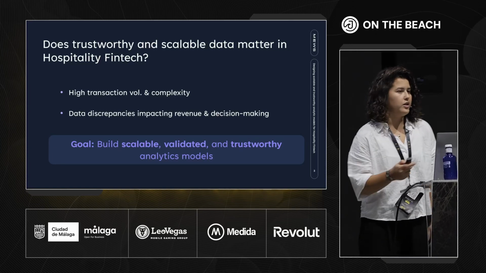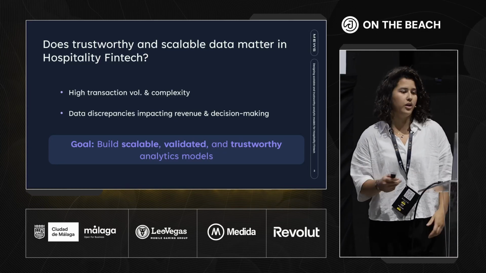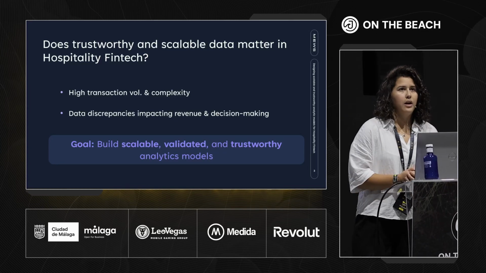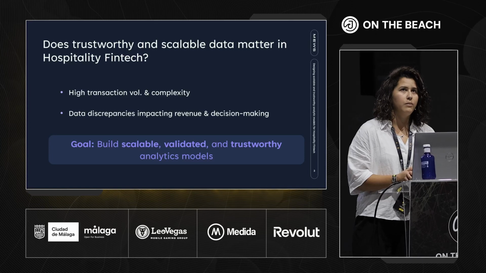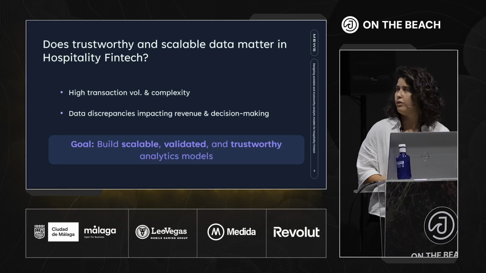Especially in Fintech, data discrepancies directly impact revenue. And having multiple payment providers, such as Stripe and Adyen, makes it even more relevant that we make our models reliable.